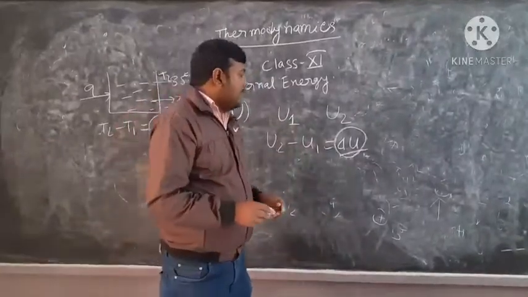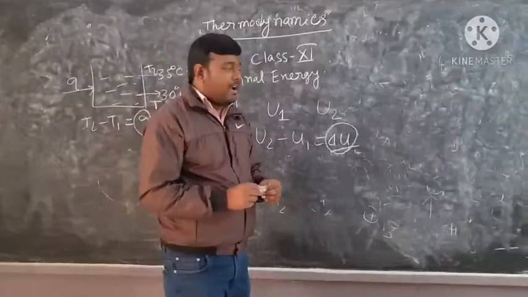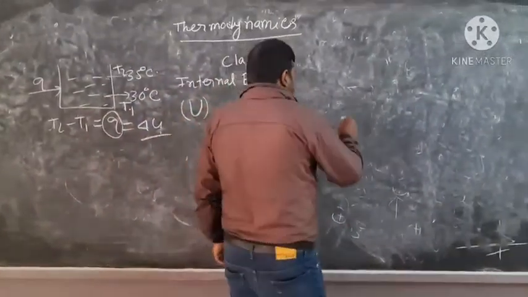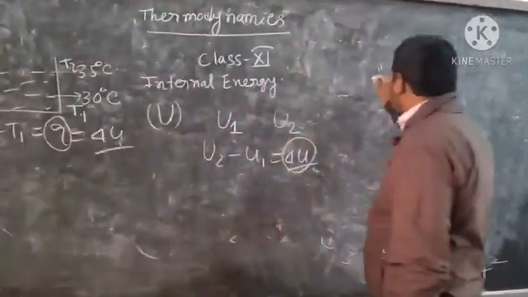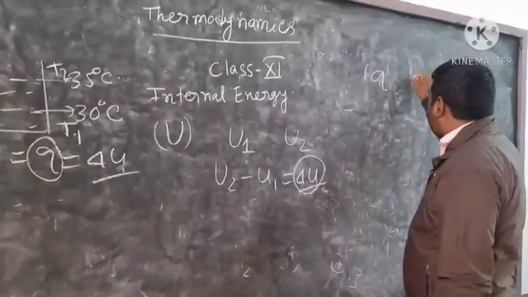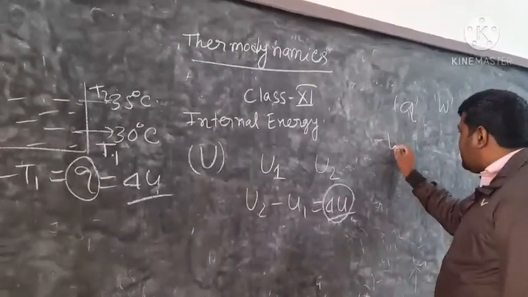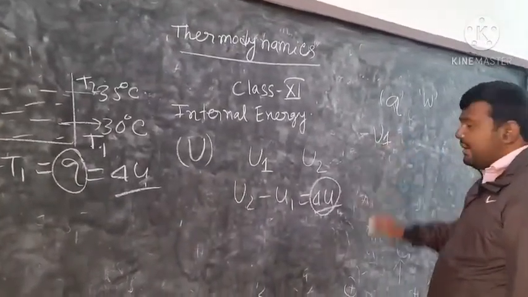Now I am going to derive the mathematical form of the first law of thermodynamics. Let us take that a change is taking place by absorbing heat or by work done on the system. Suppose I am considering a system which has the internal energy U1.